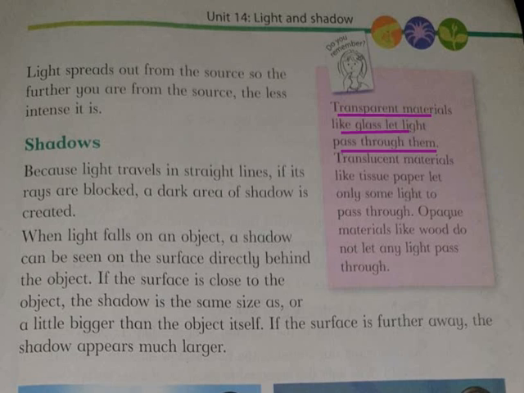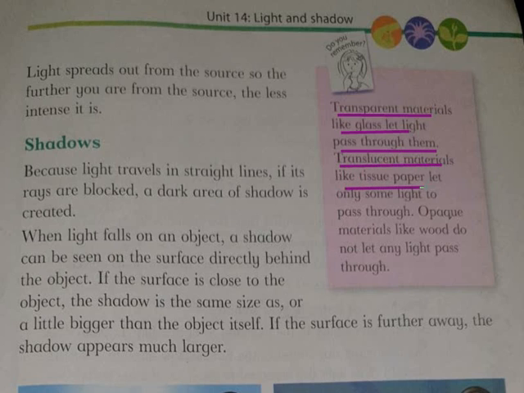The glasses of the cars are transparent. If the glass of the car is clear, it is transparent. It means the light can pass through it. Translucent materials, like tissue paper, and some of the glasses are also translucent.